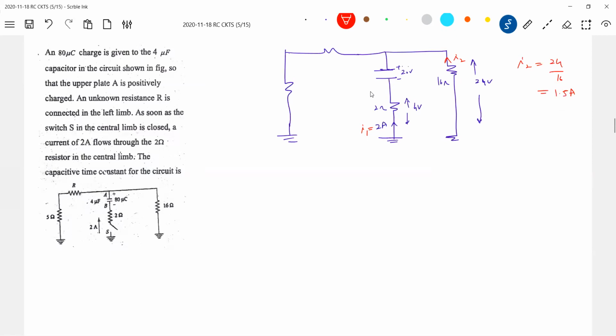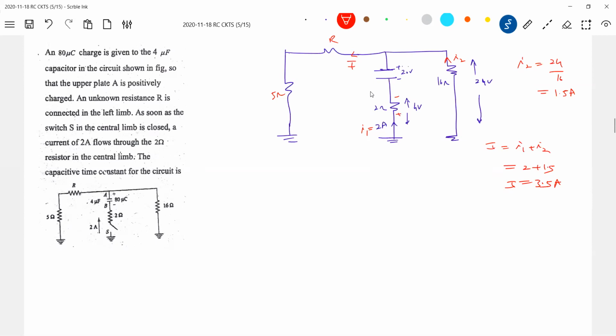So I1 plus I2 is the total current I. So I is equal to I1 plus I2, so 2 plus 1.5. Sir, it will become 16 volt, no, sir. Polarity is given.